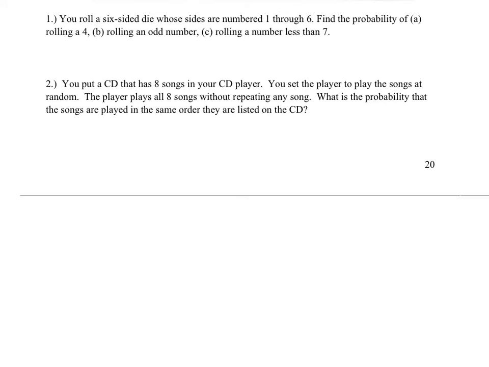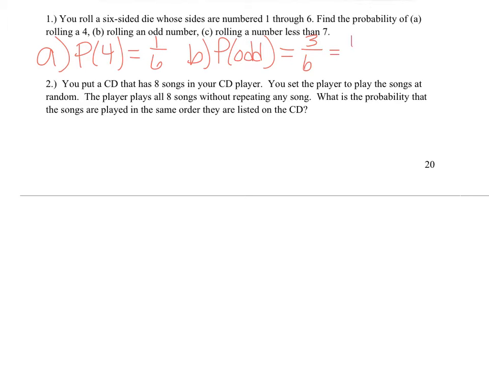So here's our first example. You roll a 6-sided die whose sides are numbered 1 through 6. Find the probability of rolling a 4. Well, on a die, there's only one 4 out of 6 total sides, so it's 1/6. Probability of rolling an odd number, well, the odd numbers on a die would be 1, 3, and 5. So that's 3 chances out of 6, so you can leave it like that, or you can reduce it to 1/2.